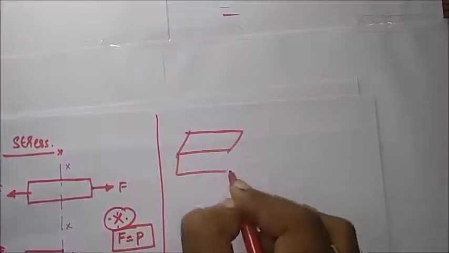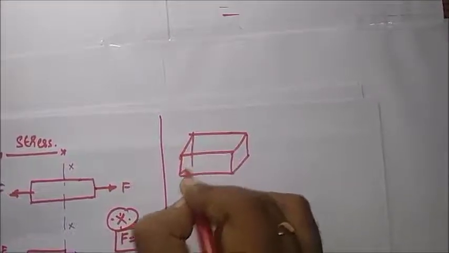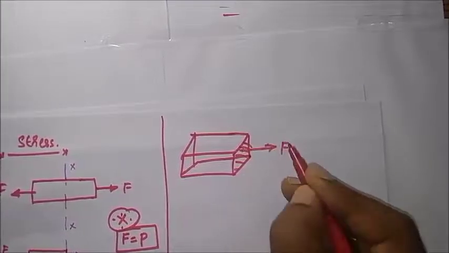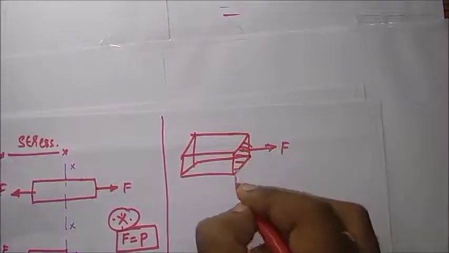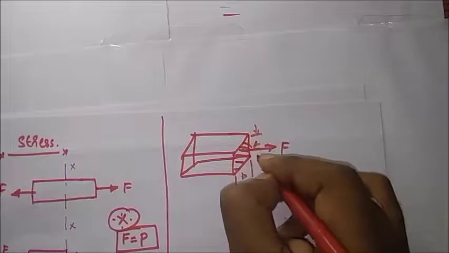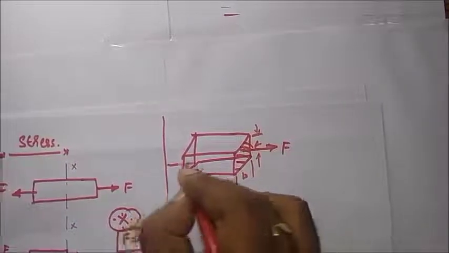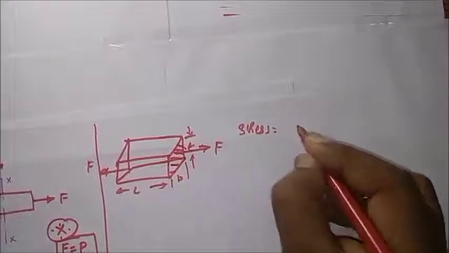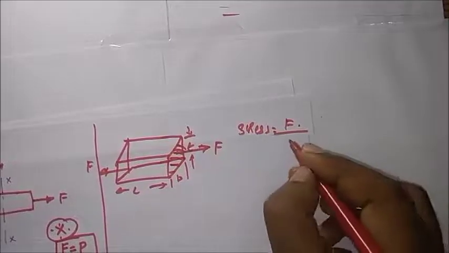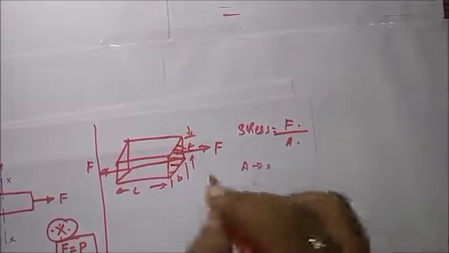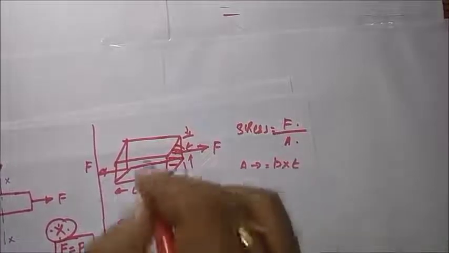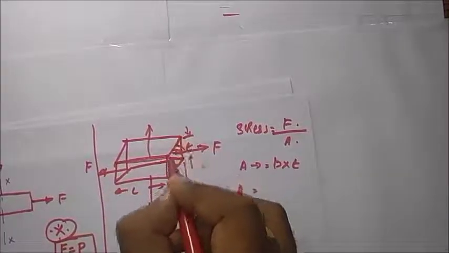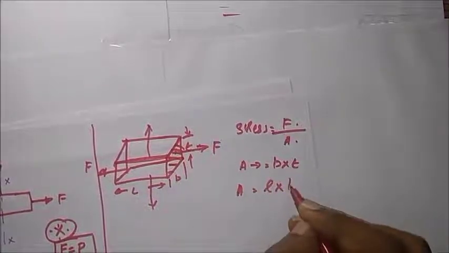Consider a body. Force is applied on this side. This is equal to B, the width. This is equal to T, the thickness of the member. That is equal to L, the length of the member. That is equal to F. Then we know that stress is equal to force divided by area. What is the area here? Area is equal to B into T. If force is applied on the top face, what will happen? Then area is equal to length into width, that is L into B.